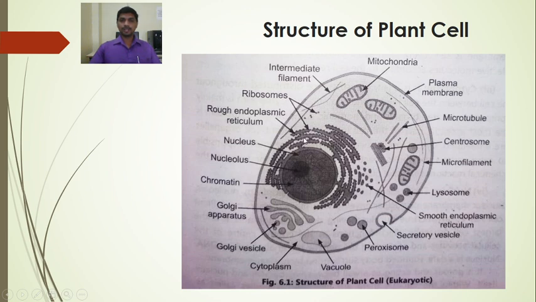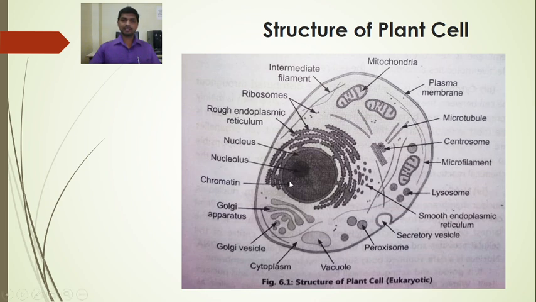There are two types of endoplasmic reticulum, rough endoplasmic reticulum and smooth endoplasmic reticulum. So these are the various cell organelles that are present in the cell. The cell possesses cell wall, plasma membrane, mitochondria, chloroplast, endoplasmic reticulum, Golgi complex, lysosome, centrosome, smooth endoplasmic reticulum, rough endoplasmic reticulum, ribosome.